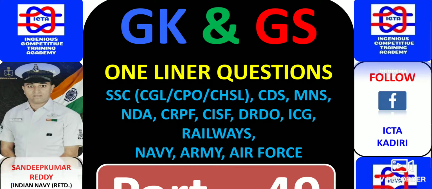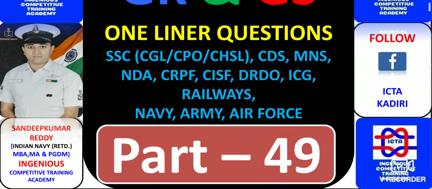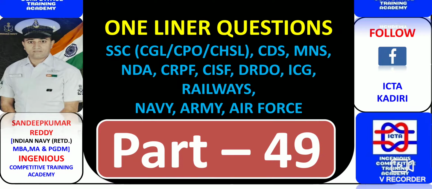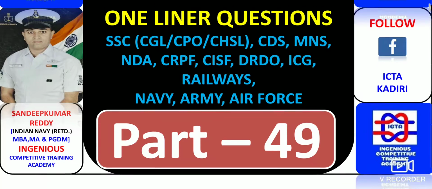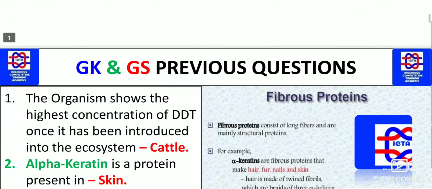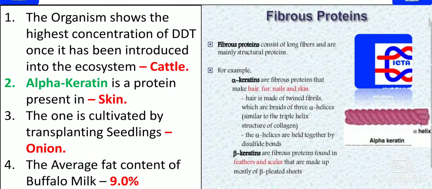Today I'll be discussing the GK and GS one-liner questions, that is part 49. This is one thing you have to remember: whatever one-liner questions we have have already been discussed up to part 48. Have a look, they are very useful for all central government as well as state government and defense examinations. So let us discuss part 49, what has been given in the slides.